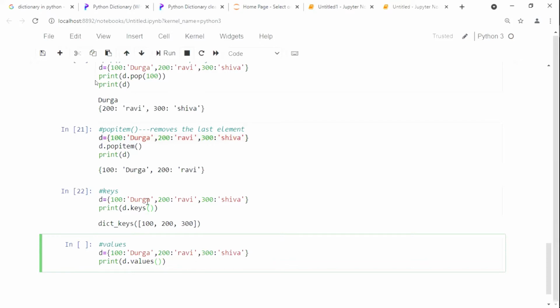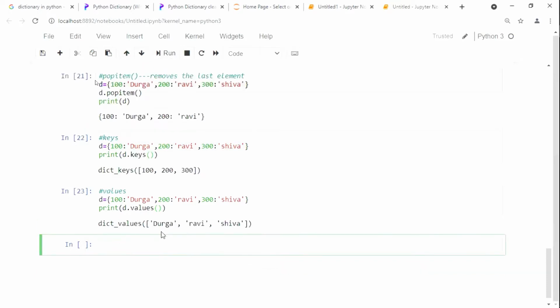Now see here, previously the keys that were used came out. Now since we gave values, whatever values are there will come out. The values are Durga, Ravi and Shiva, which are associated with the particular dictionary. Now it is okay.